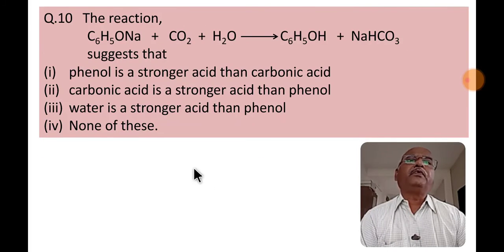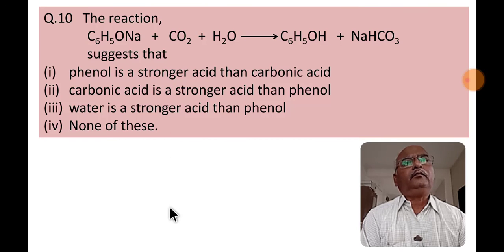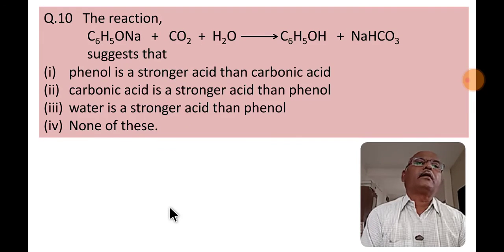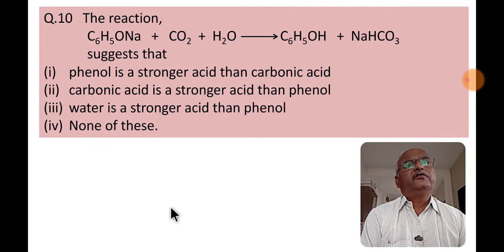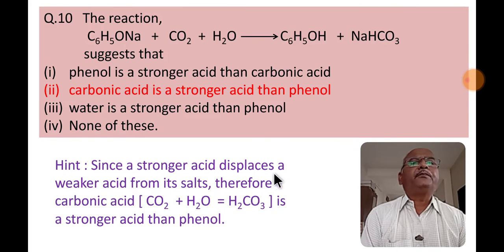Question number 10. The reaction sodium phenoxide C6H5ONa plus CO2 plus H2O gives phenol plus NaHCO3 suggests that. Read all the options carefully. Select the correct option. Second option, carbonic acid is a stronger acid than phenol. The hint is given: since a stronger acid displaces